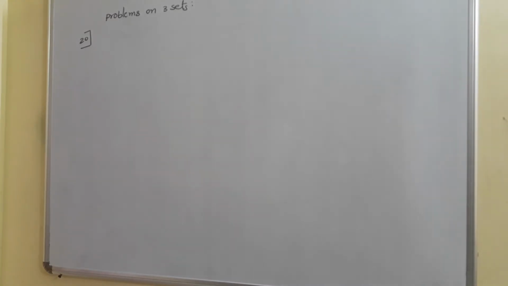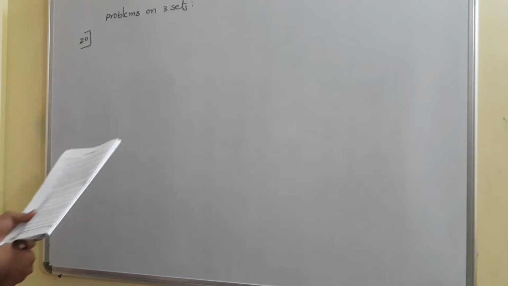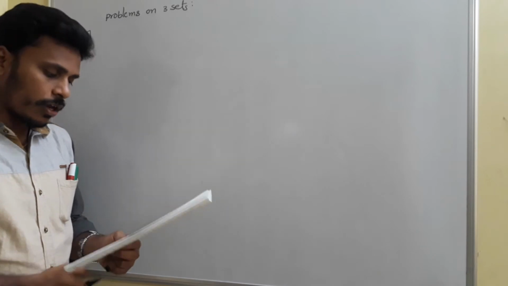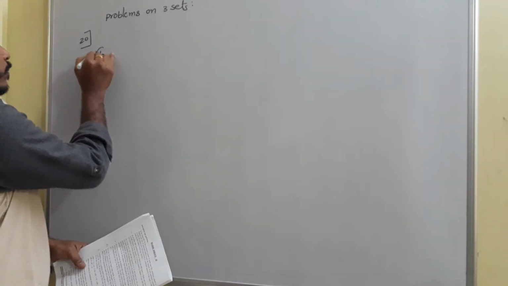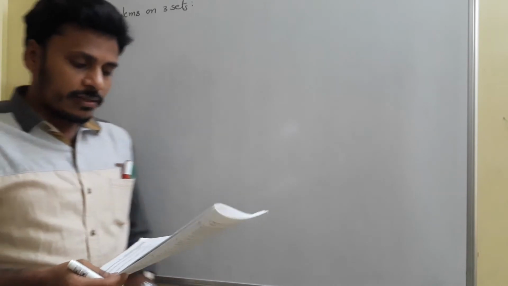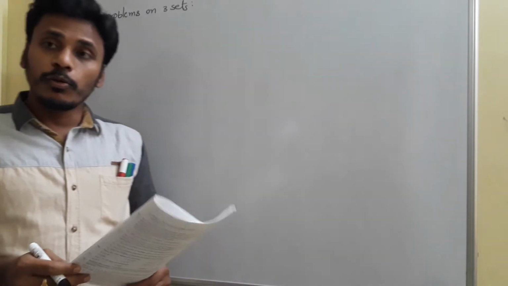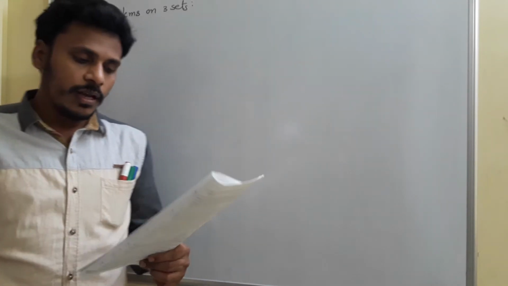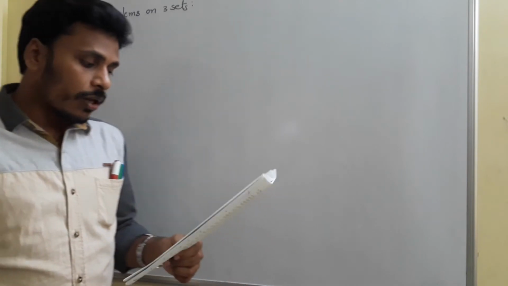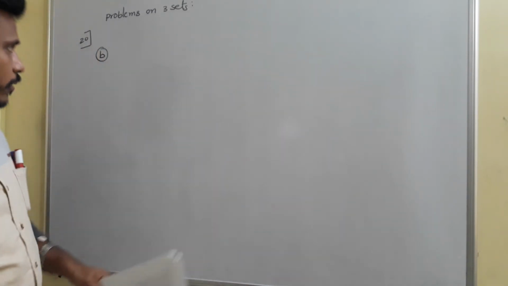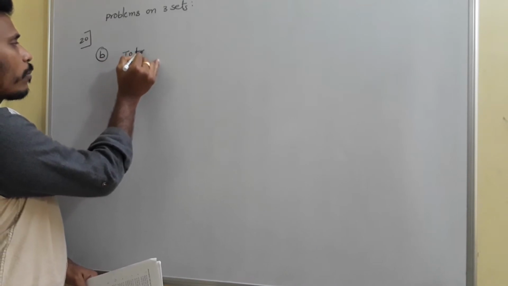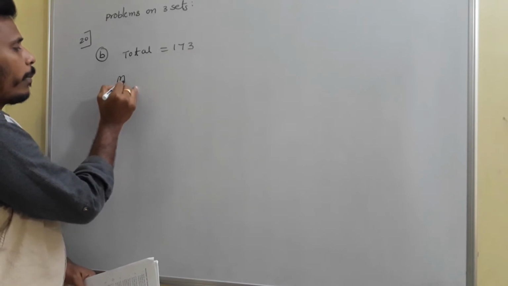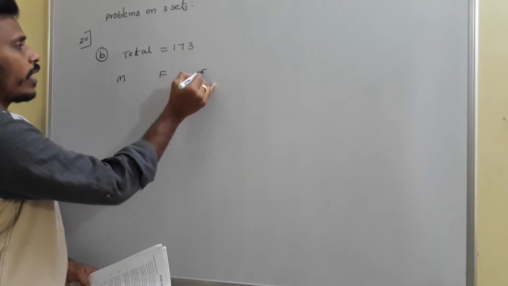Next problem, 20th B. The problem is about complaints about a student hostel mess, falling into 3 categories. It is about the number of complaints regarding the mess of the hostel, food of the hostel and service of the hostel, and the total number of complaints received were 173. As per that, the total number of complaints received were 173, and the complaints are regarding mess as well as food as well as the service.